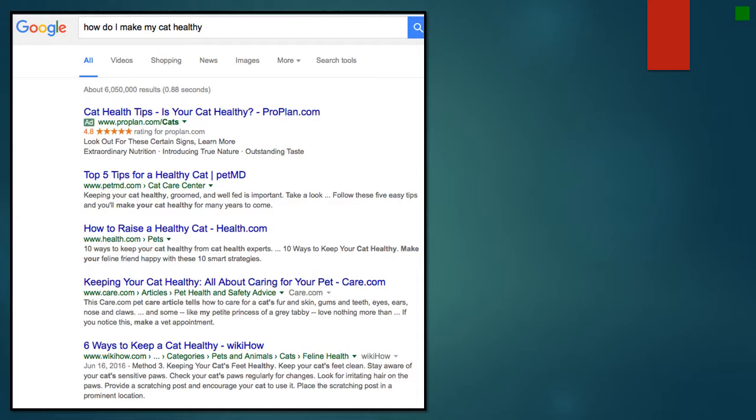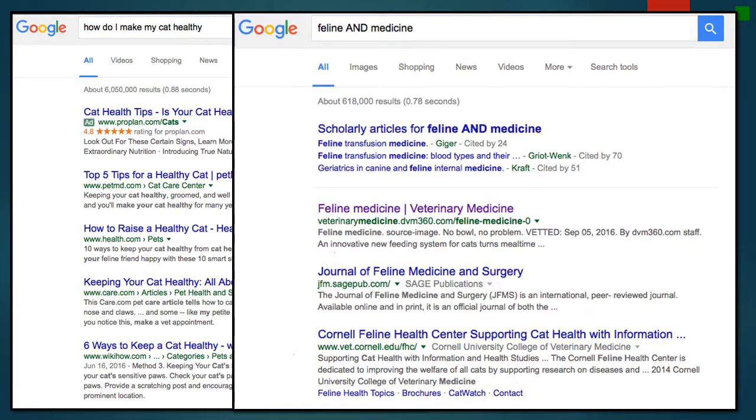You may say, wait a minute, PetMD is vet authored and vet approved. Well, what if your cat's health issue is not covered in one of those top 5 tips? If you change the keywords that you use to feline and medicine, you will see that the keywords you use make a big difference. These results include more authoritative sources. There are links to scholarly articles, a scholarly journal, and an academic institution. If you were a student of veterinary medicine, which search results would you prefer?